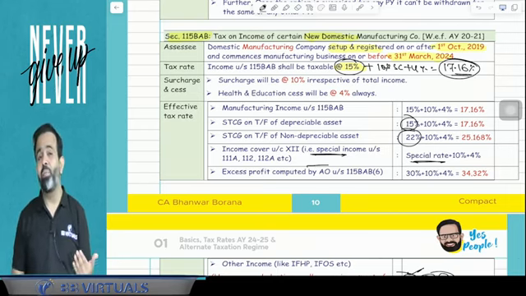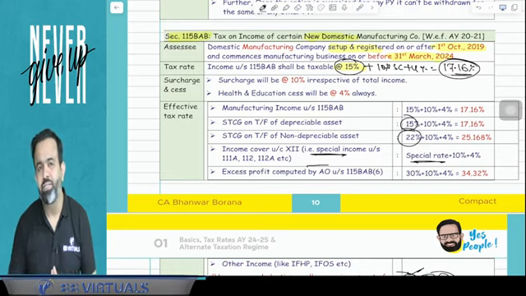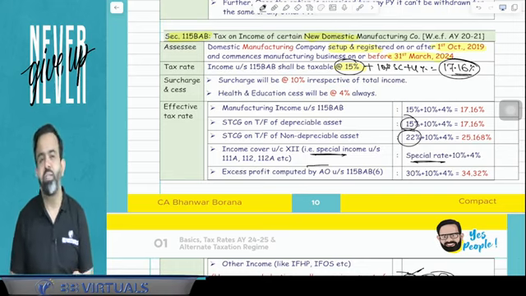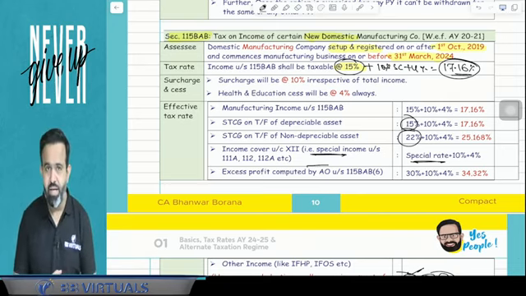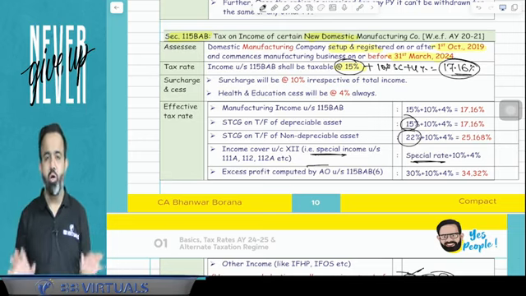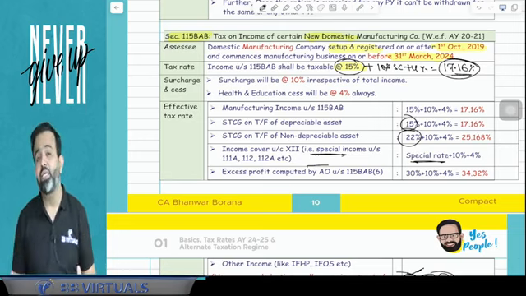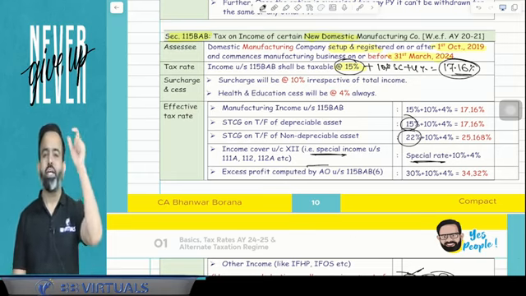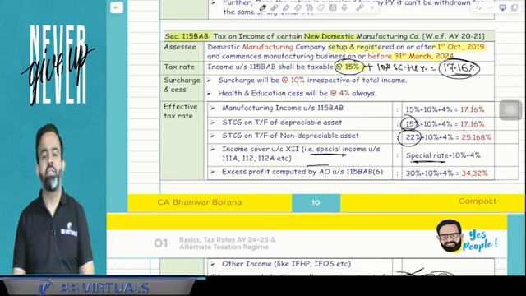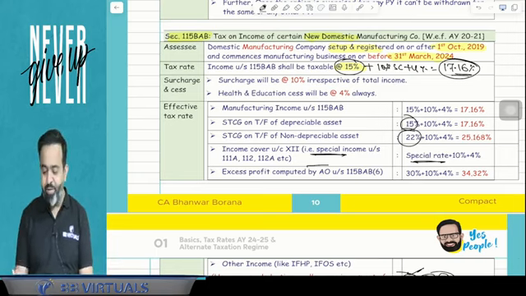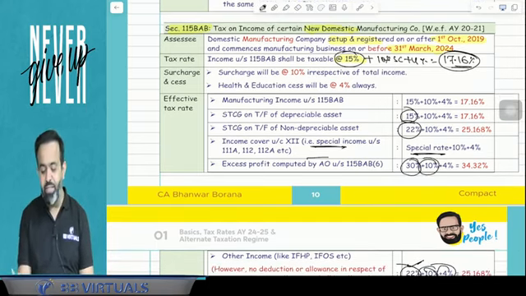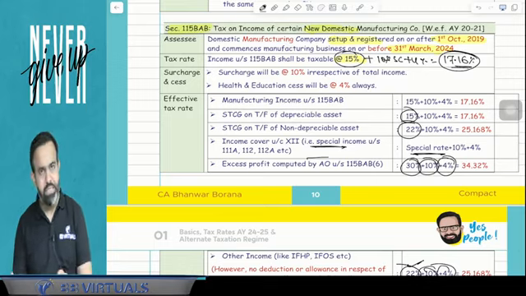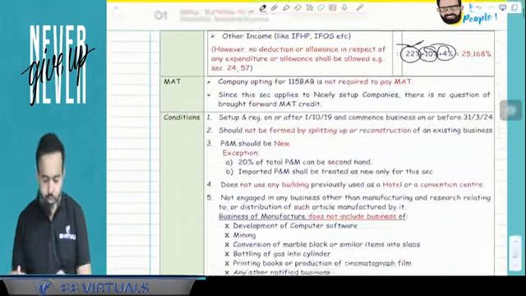So guys, people were doing that type of practice. So the lawmaker says that here the assessing officer has the power, and the assessing officer will calculate the profit of the Madurai company. If the Madurai company is earning normal profit, then it's okay. But if the Madurai company is earning extraordinary profit or super profit, then on that super profit or extra profit, the government will charge taxes at the rate of 30% plus 10% surcharge plus 4% health and education cess.